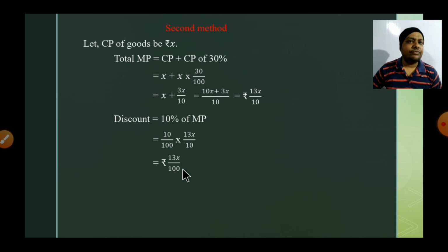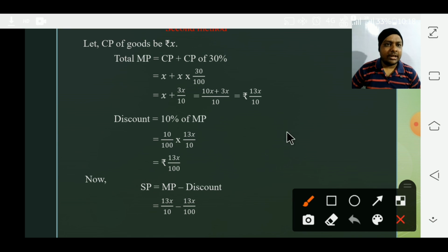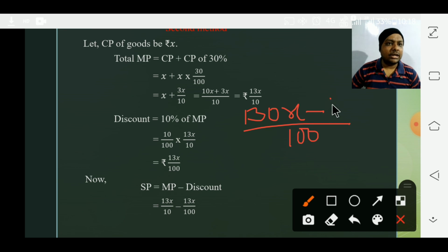Okay. So now the discount is rupees 13X by 100. Now SP we can find by taking MP minus discount again. So SP is equal to what? MP minus discount. MP is 13X by 10 and discount 13X by 100. Okay. Now the LCM of 10 and 100 will be what? 100. 10 into 13 will be 130X minus 1 into 13, 13X.